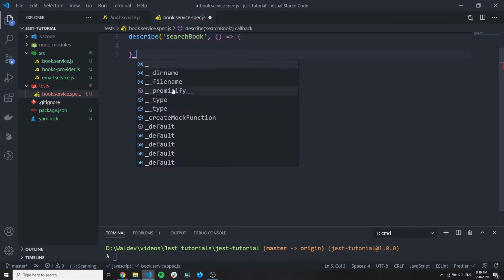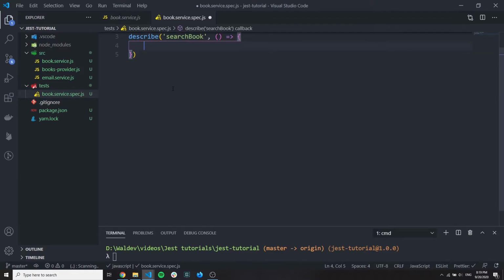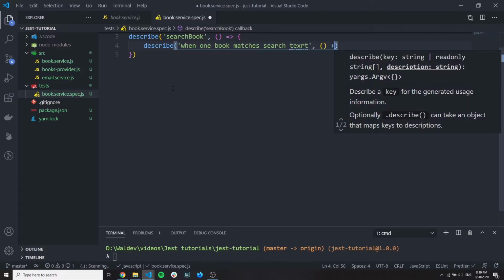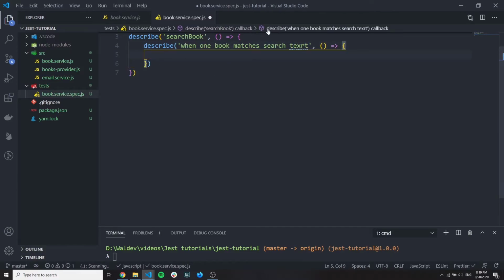So let's make a main describe block, and inside make another describe block, and we will say what we want to test. When one book, for example, from all our books matches the search text, what will happen?